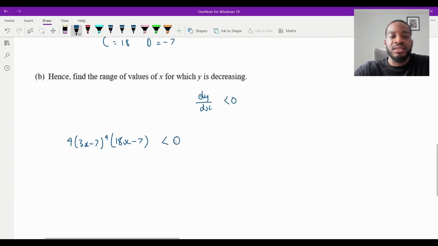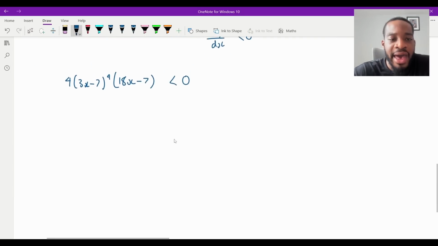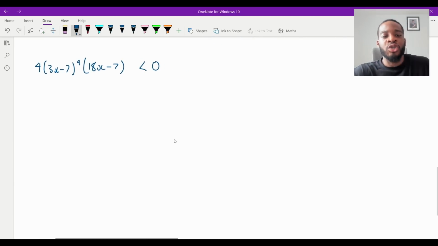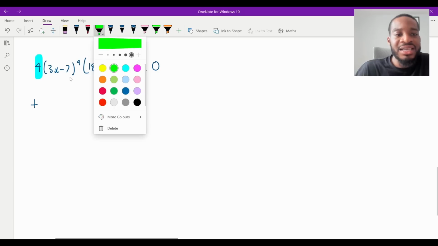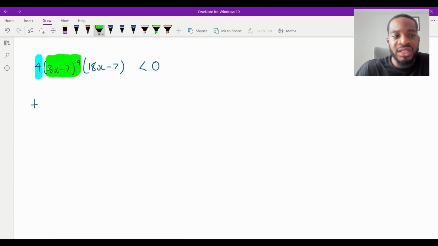Now, whenever you get something like this, it looks a bit tricky because you've got a power of 4 here. Probably thinking, maybe, how do I go about doing this? Just inspect it, right? This expression on the left-hand side needs to be less than 0. Well, we've got a product of a couple of different expressions and numbers. If you just inspect it bit by bit, 4 is a positive number. I'm just going to put a plus there. (3x minus 7) to the power of 4, the power is very key here. It's an even power, which means you can rewrite it as a square, essentially. Even powers can't be less than 0, because essentially you're squaring it. So this expression here is never going to be negative. It's going to be either 0 or more.